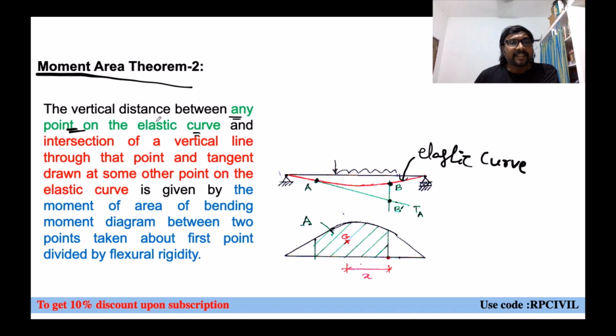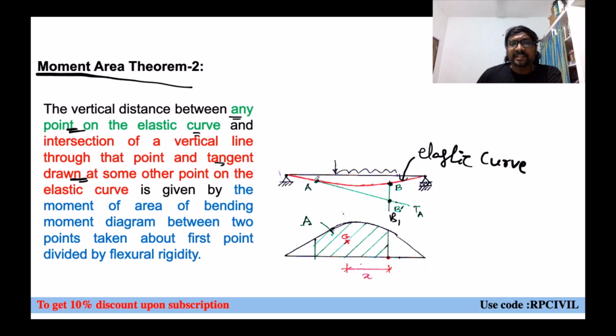So any point on the elastic curve, this is your point B on the elastic curve. And the other is the intersection of a vertical line through that point. Any point B, and the intersection of the vertical line through that point, B dash, B1, B2, this is your vertical line from that particular point B. The intersection of this vertical line through that point with a tangent drawn at some other point. Let us say we are drawing the tangent at A.